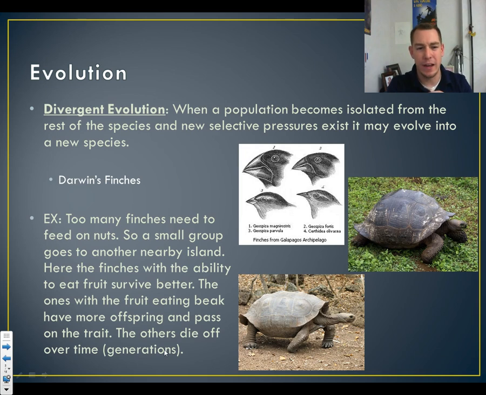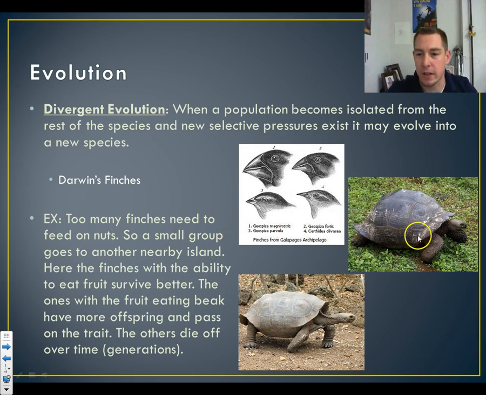The ones who only had the beak suited for nuts, there weren't as many. They had a harder time surviving, would have possibly died off or not had as many children, and so on. And so we've got all these fruit-eating finches doing a lot better. What happens is we have more and more offspring until eventually the ones that ate nuts disappear, and all we have left on that island are birds with the big beak. Now, this is an example of diverging from our original species and creating a new one. So two different areas, two different species now.